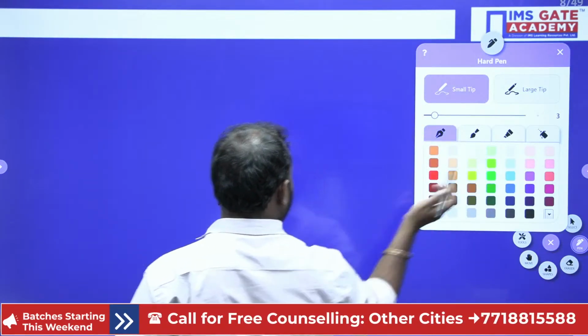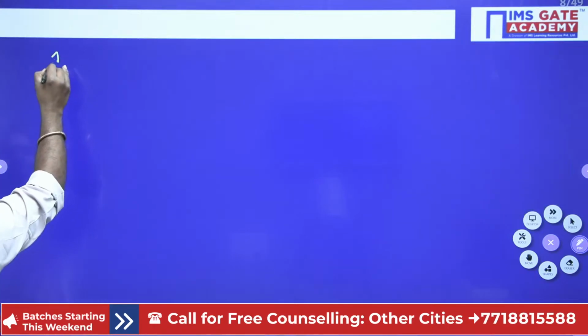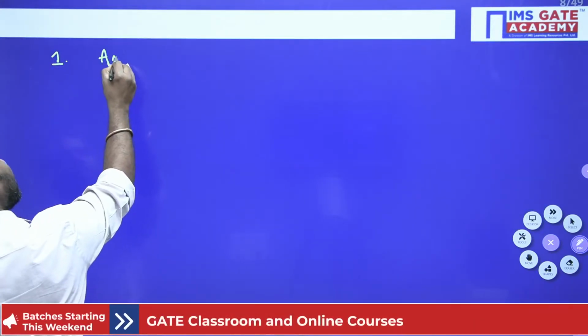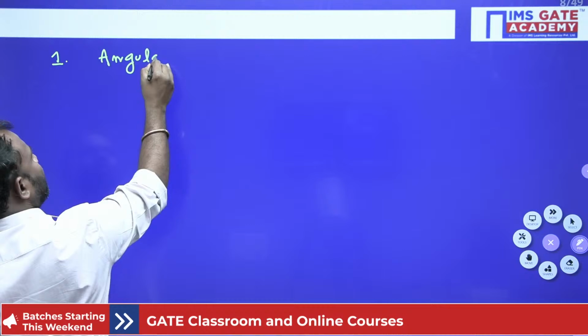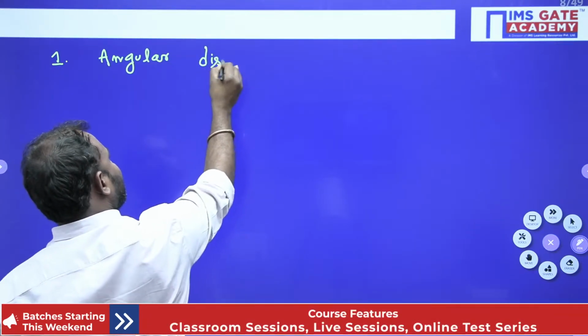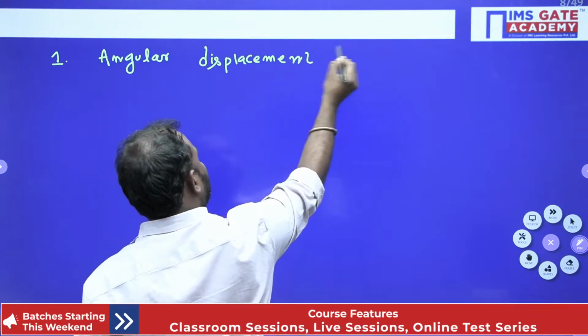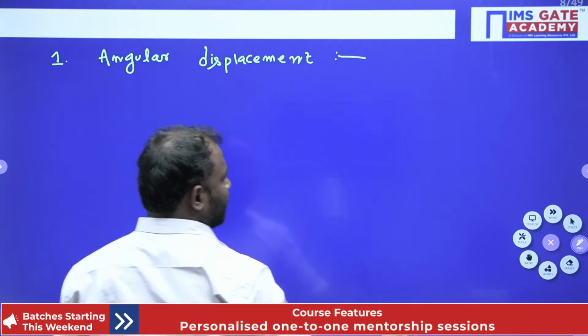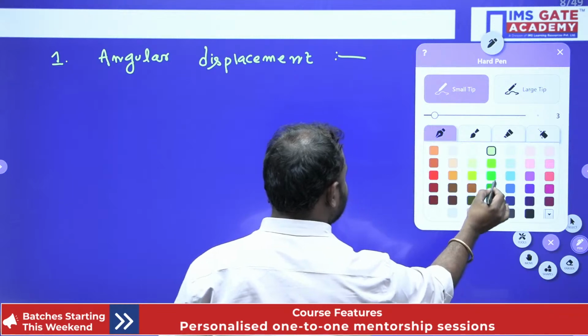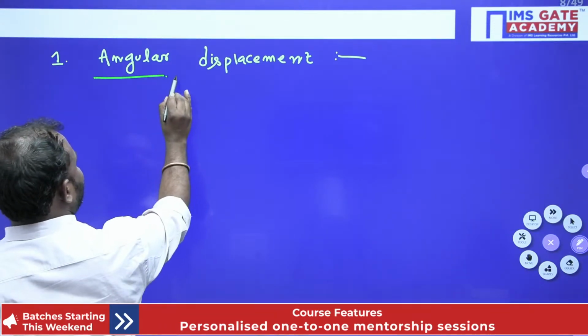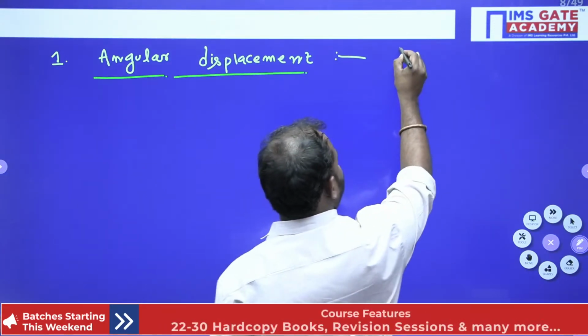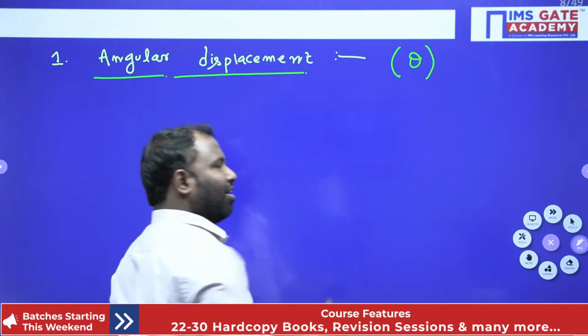First motion variable is angular displacement. Angular displacement, right? Now here I just highlight this. So angular displacement we will indicate with theta, right?